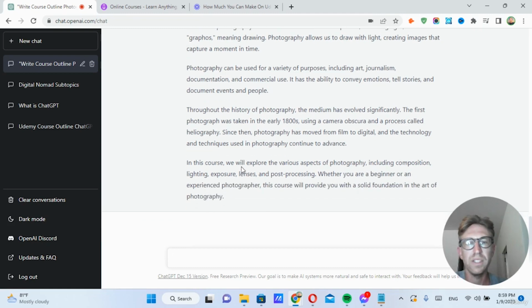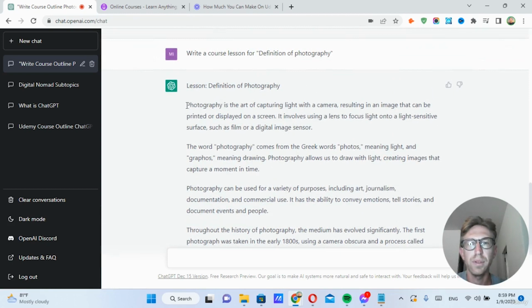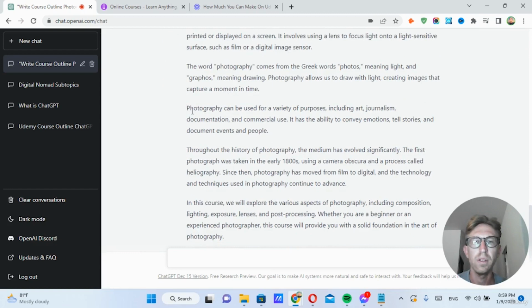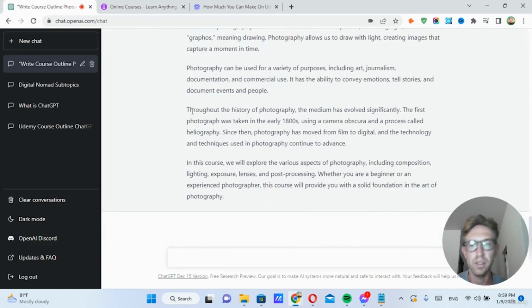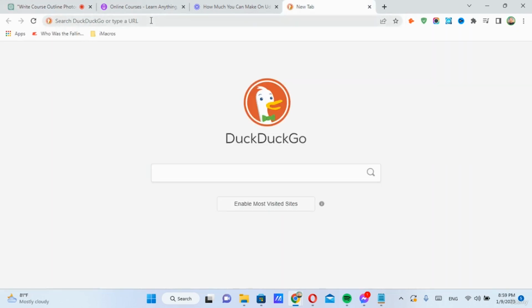So once it creates the first lesson, this is something that you can potentially just read directly for the video lesson and record a video of yourself reading it, or you can create a slideshow using Google Slides, for example, which is totally free to use.